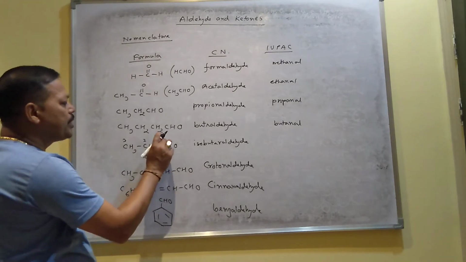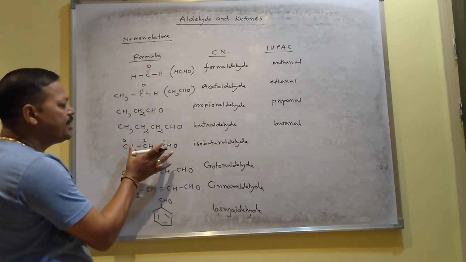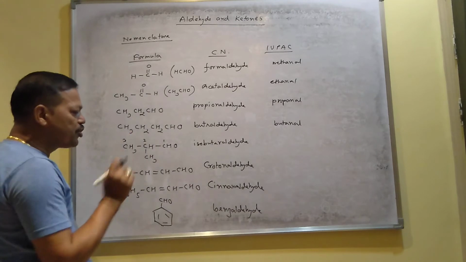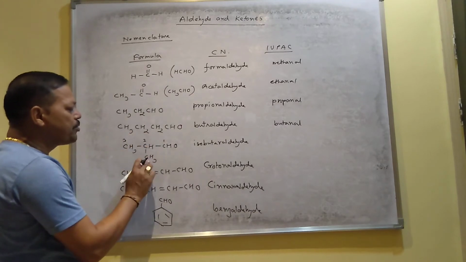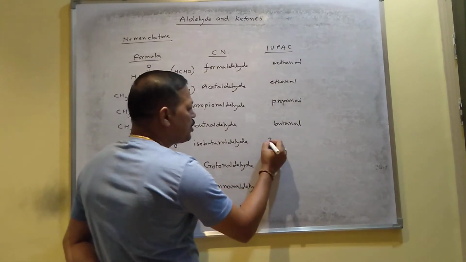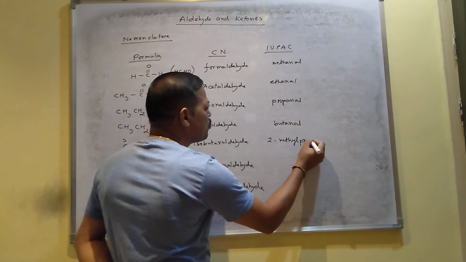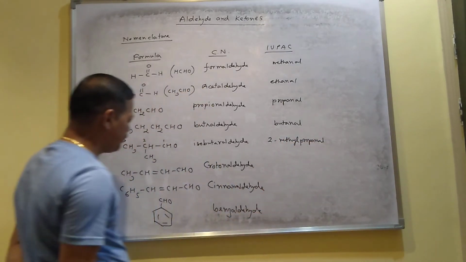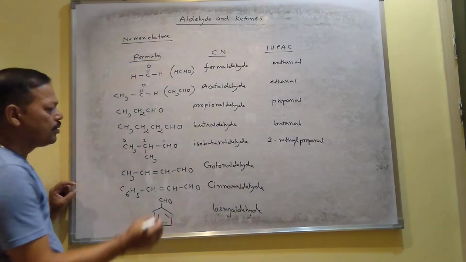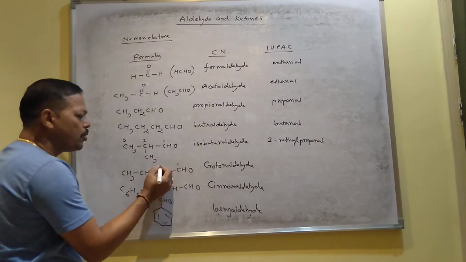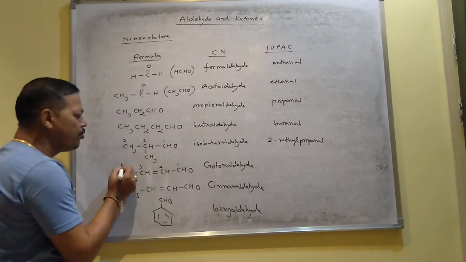So this should be number 1, 1, 2, 3. In the chain you get 3 carbons, and the second position contains one methyl branch, that's why 2-methylpropanal. 2-methylpropanal.